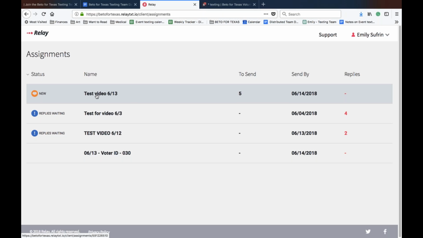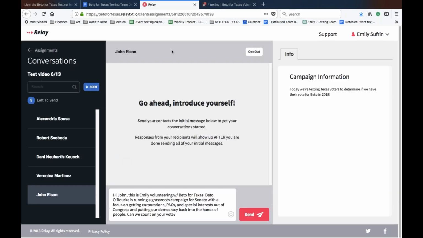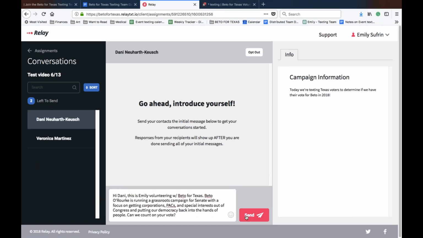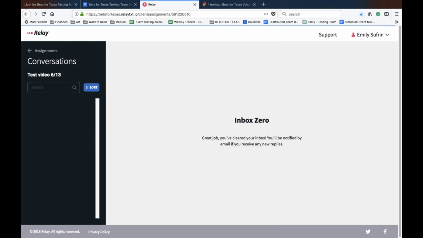All right, so I'm going to click on the campaign that I have been assigned, and you can see, okay, I need to send all of my initial messages. And you can see here, responses from your recipients will show up after you are done sending all of your initial messages. So let's send out these messages, and then I'm going to help you assess how to respond to them. So I'm going to click send, click send, click send, click send, click send. Awesome, we've cleared our inbox. So now we are going to wait for replies.